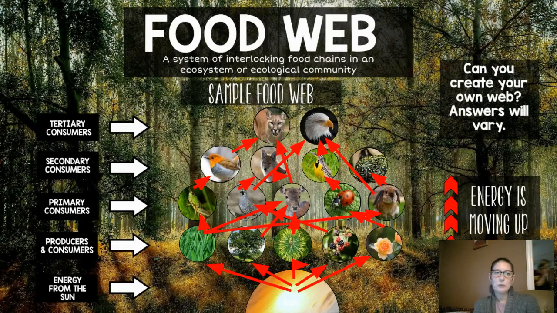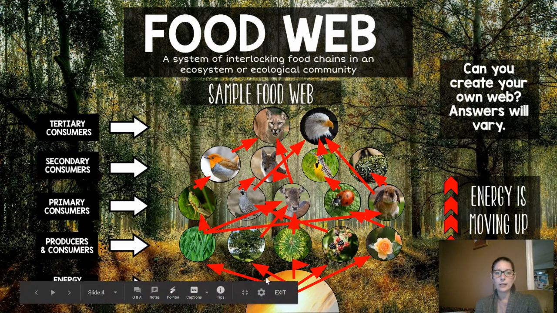All right, so here's a food web. Remember, the tertiary consumers are the ones at the top of the food chain. They're the ones that no one is going to eat. They eat everything else, okay? And then, so this is the sun down here. This is the energy of the sun going to each of these parts. So it's going to the grass, the tree, some type of plant, the berries, and the flowers, the roses.